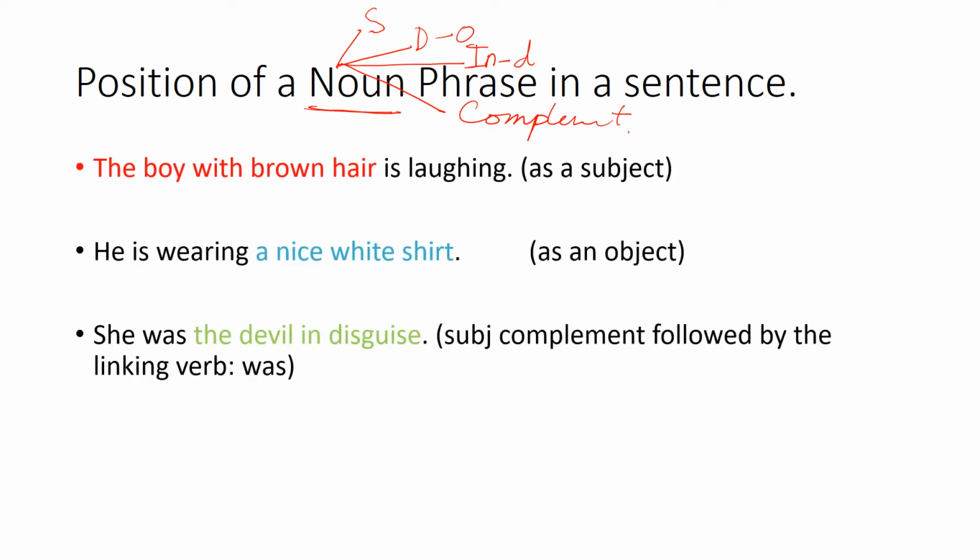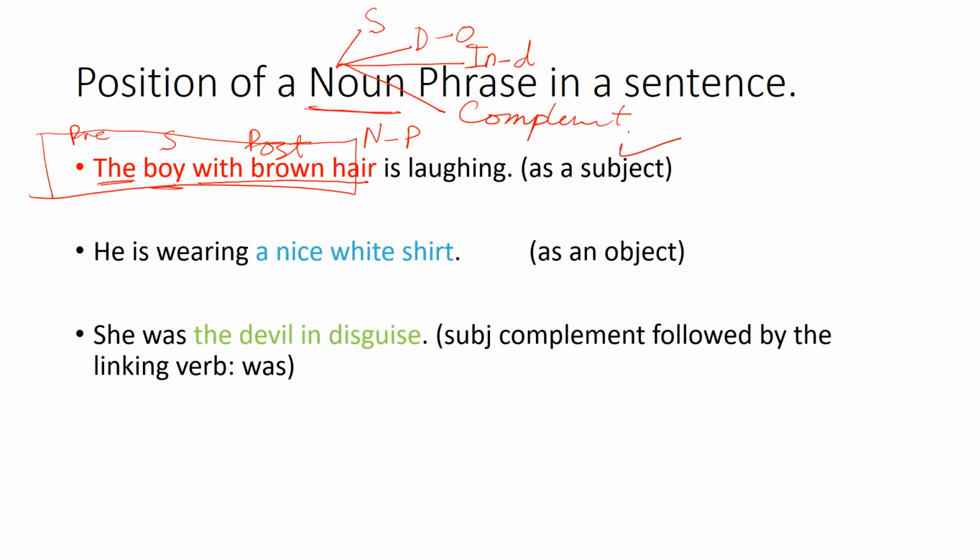Okay, see: "The boy with brown hair is laughing." "The boy with brown hair" is a noun phrase. Why? Boy is the subject. "The" is a pre-modifier. "With brown hair" is a prepositional phrase. But because I have highlighted "boy with brown hair" as a whole, it would be a post modifier. "The" is a pre-modifier and "the boy with brown hair" is complete. This complete group of words is a subject, that is a noun phrase. So a noun phrase can be a subject of a sentence.